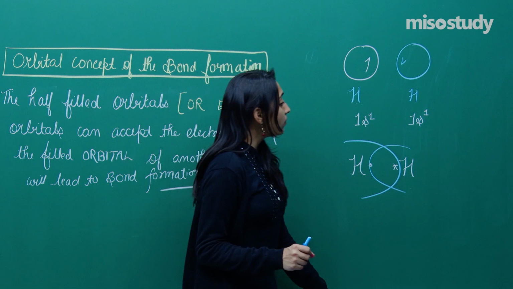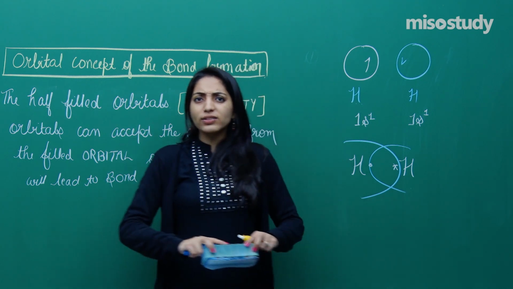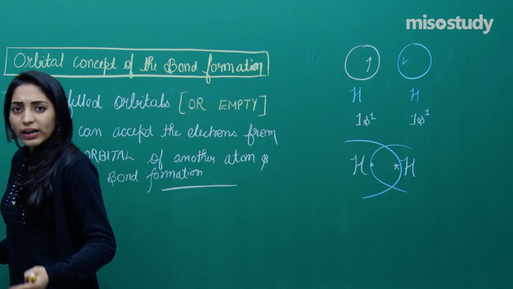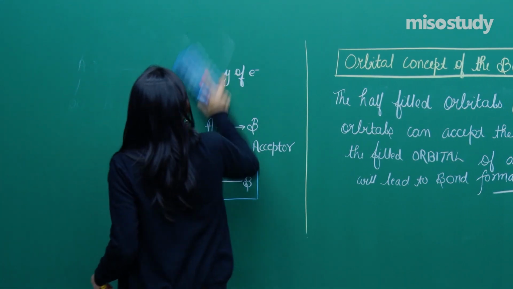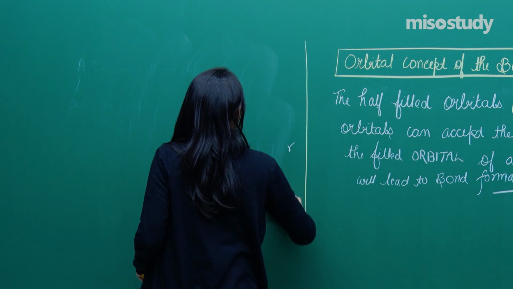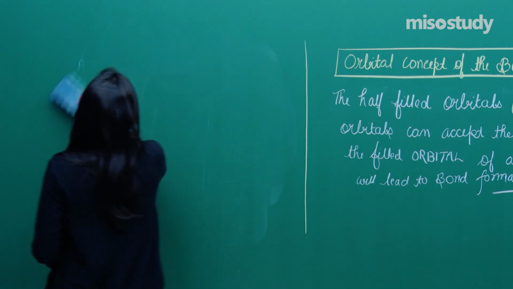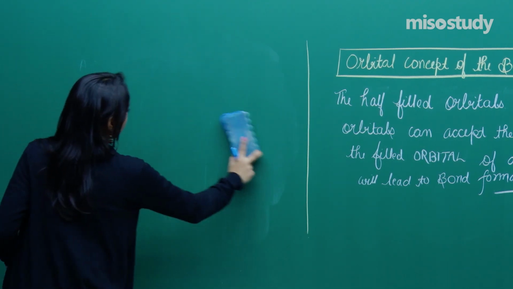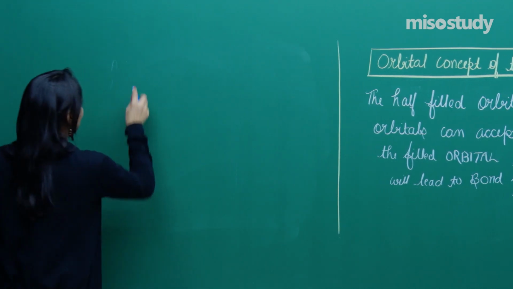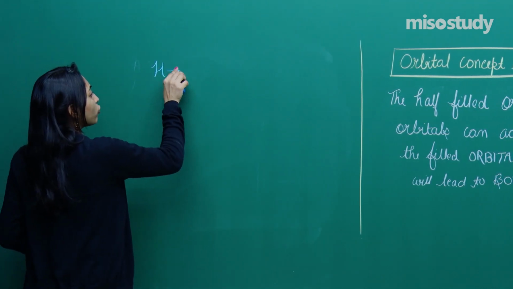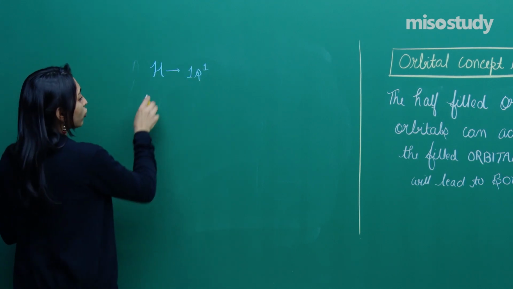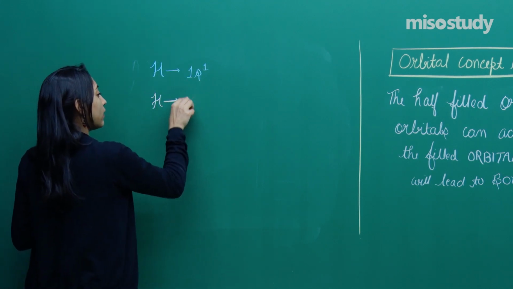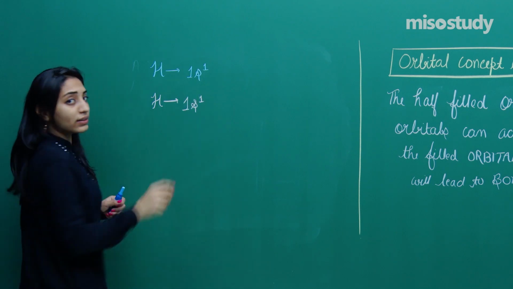But this time I am saying no. The bond is not formed just by sharing the electrons like that. What happens actually is, so let's try to understand. What happens actually is each hydrogen atom is 1s1, so the another hydrogen atom is also 1s1, right?